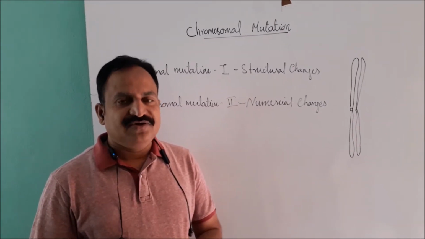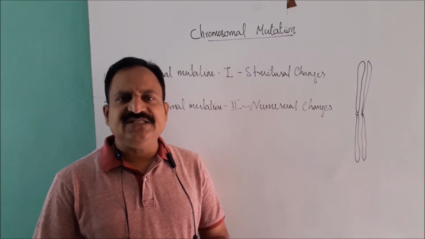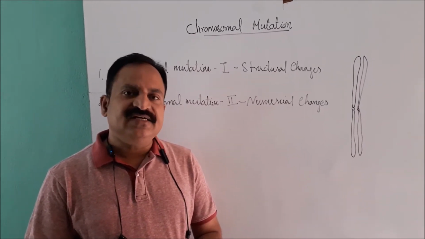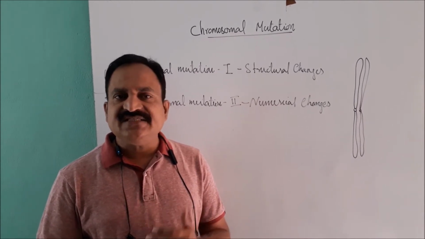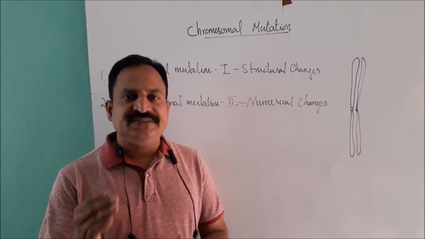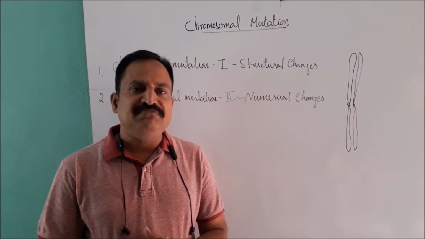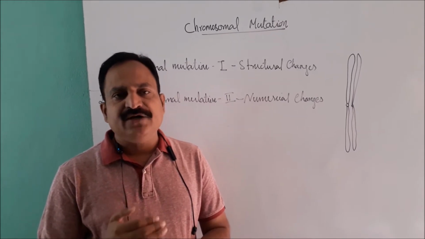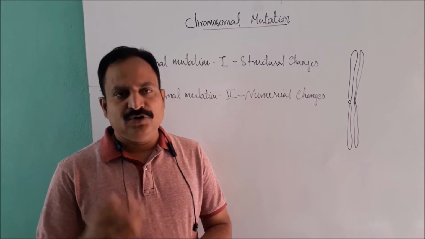Coming to the topic, chromosomal mutation. It is a process of change of the chromosome as a result of rearranged chromosome parts and change in the number of individual chromosomes or chromosome sets present in the genome. Chromosomal mutation can be detected either by microscopic examination or genetic analysis or both.